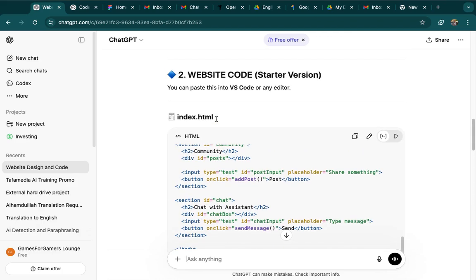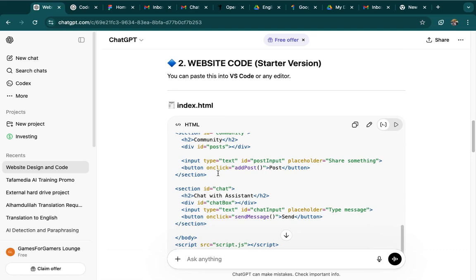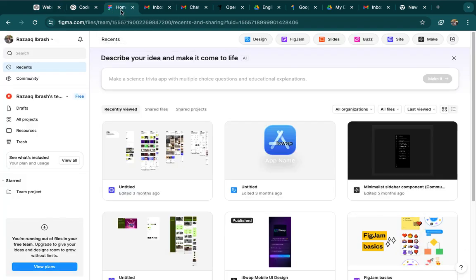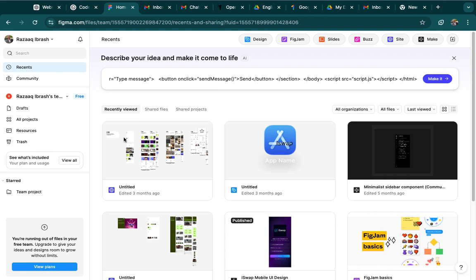Before the advent of ChatGPT, you would need to use Python or C++ or JavaScript or any other programming language to write this program. Now all I'm going to do is copy it and take it to Figma. Then I'll tell Figma I want to create a new one. I'll just paste it here and make it.